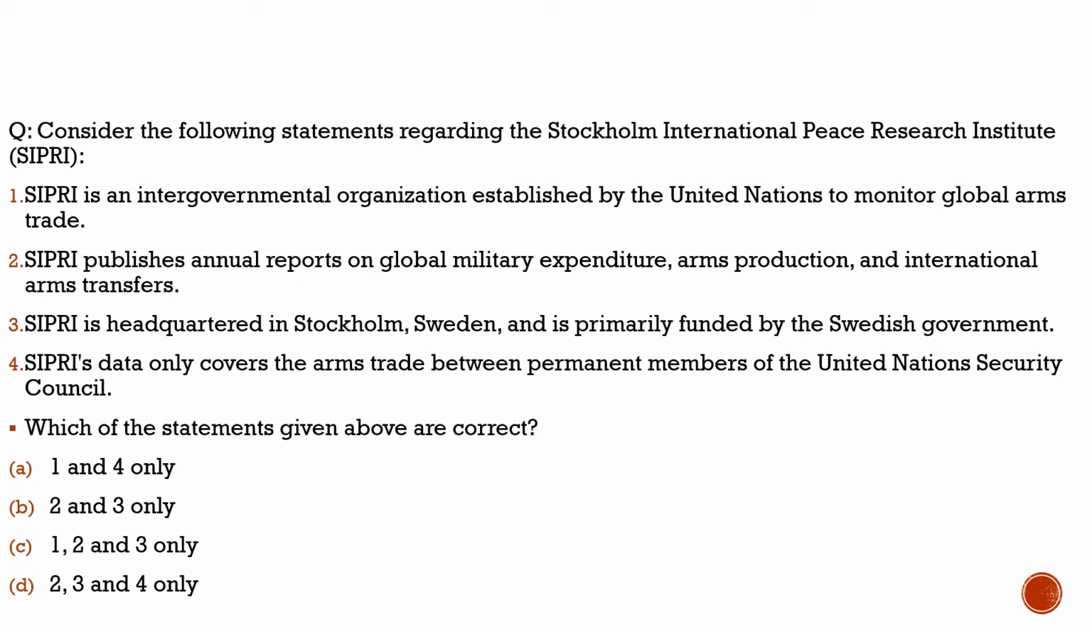Here the question is with respect to SIPRI. As you can see, consider the following statements regarding the Stockholm International Peace Research Institute. Why did we bring this question? Because it has given the data that highlighted that India is the second highest importer of weapons after Ukraine. So it gave who the highest importers are. At the top it is Ukraine. From 2020 to 2024, the data is given, and in this period Ukraine is at the top. After that it is India, and it also highlighted who the top exporters are.